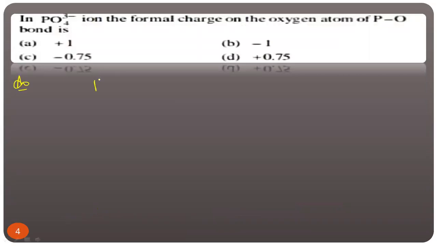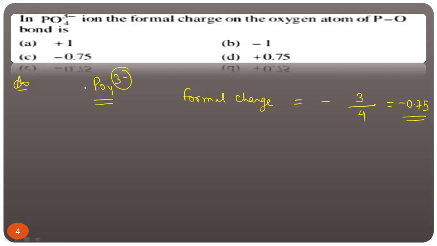Now they are asking in PO4 3 minus, what is the formal charge on the oxygen atom of PO bond? Now in this case, what is the formula of formal charge? Formal charge is equal to total charge present divided by total number of oxygen atoms. The charge is 3 minus, so minus 3 by 4, that is equal to minus 0.75. Clear? So for this question, C is the correct option.